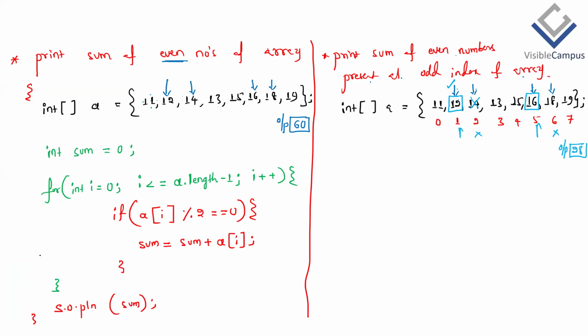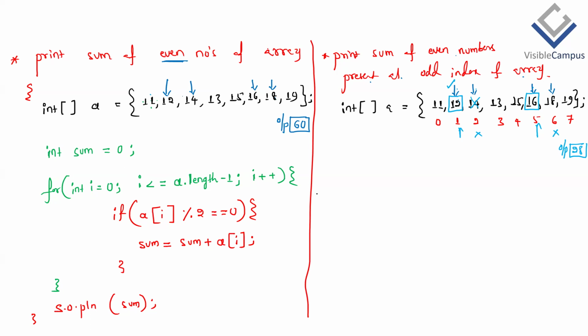How to access array elements? i is not an array element. i is an index position, which we are using for the array a. Sir, we are not saying i is an index. We didn't mention anything. If instead of i you take x or y, how will it be considered as an index? We can't take x and y without defining them. That's the first point.